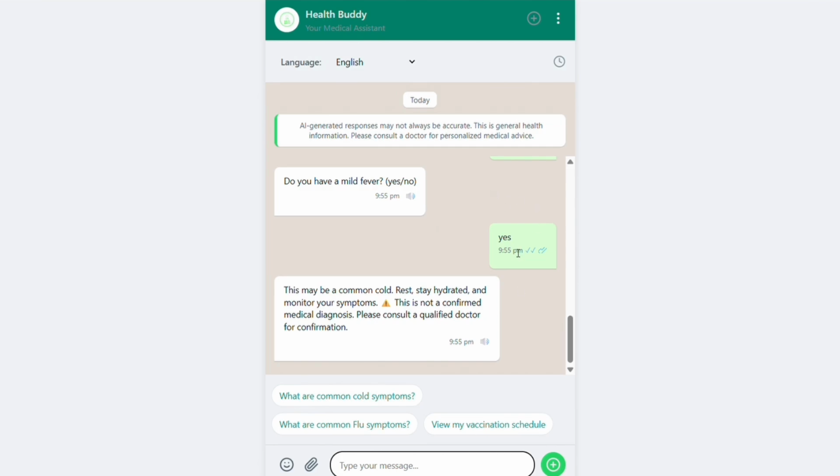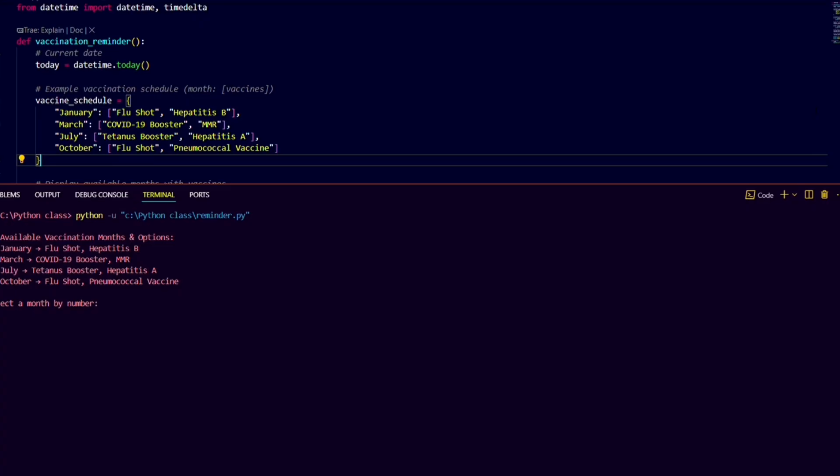This would help people in rural areas understand what is happening with them. Now we are going to tell you about a feature that we are going to embed in our front end, but we have almost finished it in our code base, so it only remains to embed it in the front end. The feature is the vaccination scheduler. You can see we are running it on our terminal to show that it is working. It tells you in which month or on which date you want to get your vaccination.